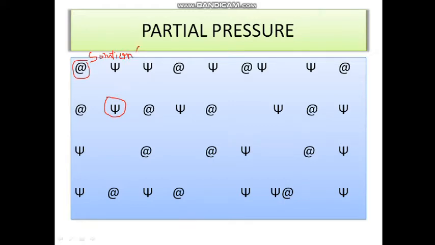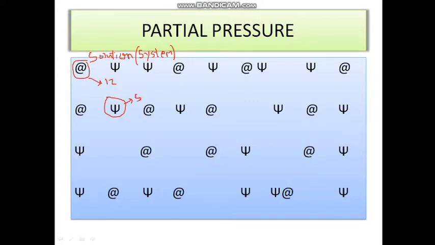So every component has certain pressure. For example, the total pressure exerted by those two components on the inner walls of the container is 20 atmospheric pressure, in which the at-the-rate symbol may take around 12 atmospheric pressure and psi takes 8, or vice versa, whatever it may be.